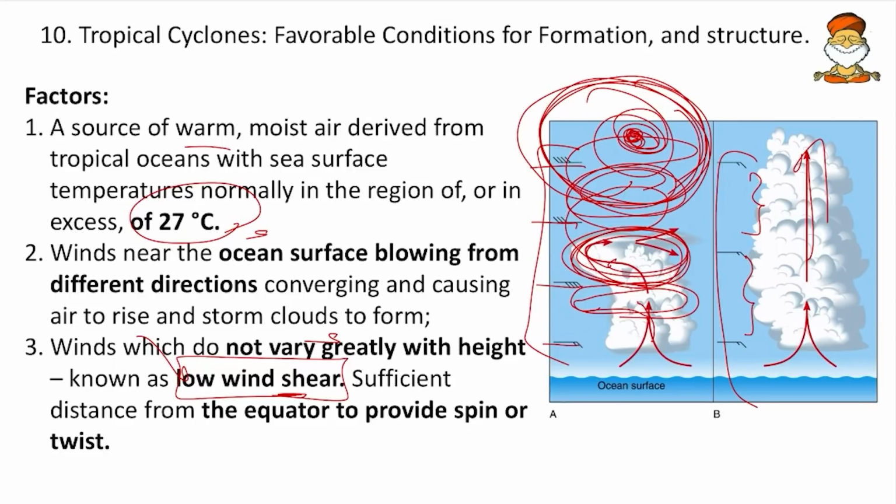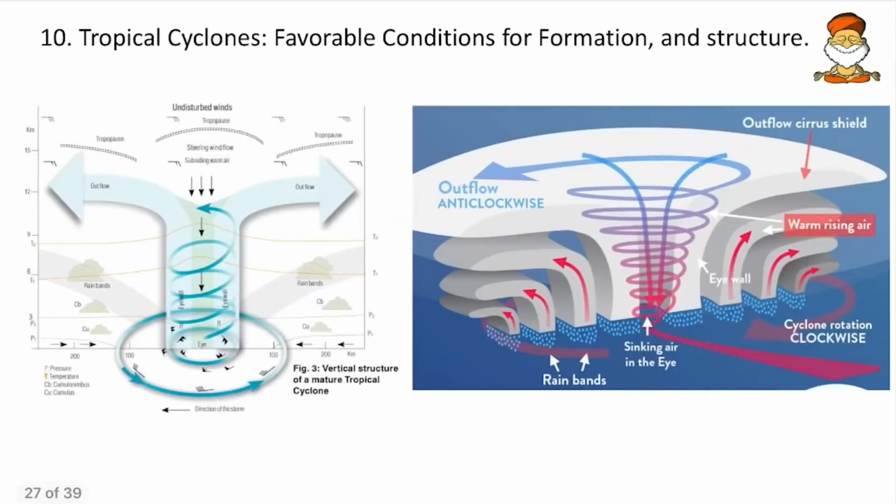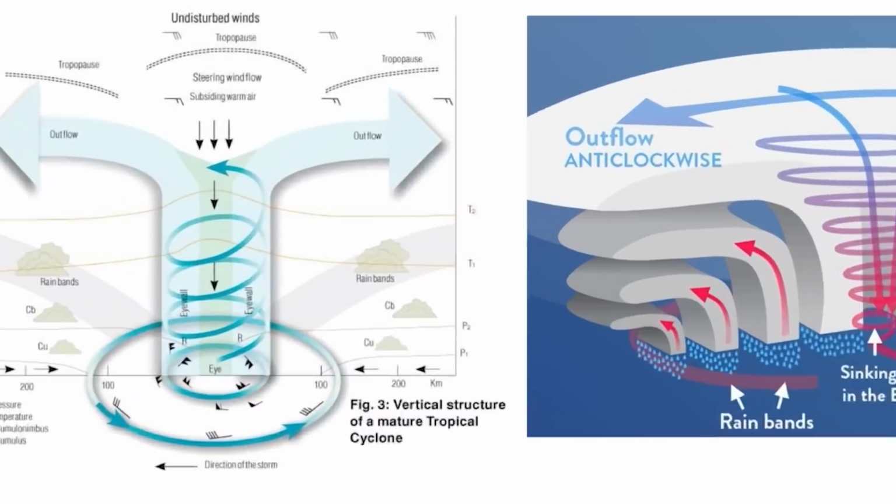So remember this very importantly, that there should be a wind shear which is very low. High wind shear is not conducive for the rise of cyclones or the swirling of the cyclones. Then there should be sufficient distance from the equator to provide the spin or the twist. This is required for the Coriolis force, that is, the cyclones should move as per the Coriolis force.